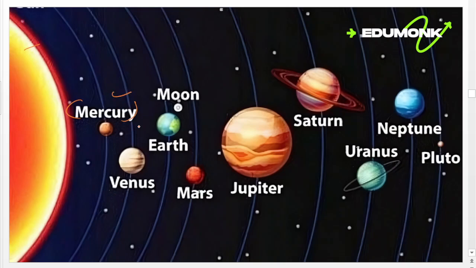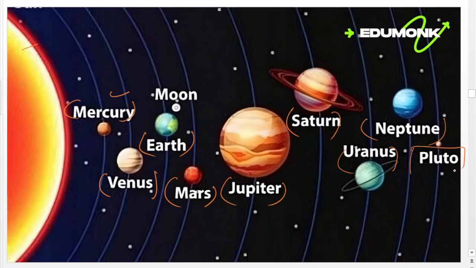Then Mercury, Venus, Earth, Mars, Jupiter, Saturn, Uranus, and Neptune. Then Pluto, a dwarf planet. It can't be considered a planet.